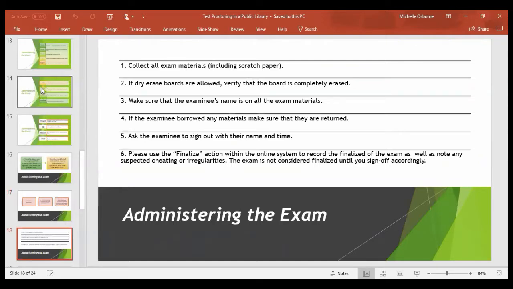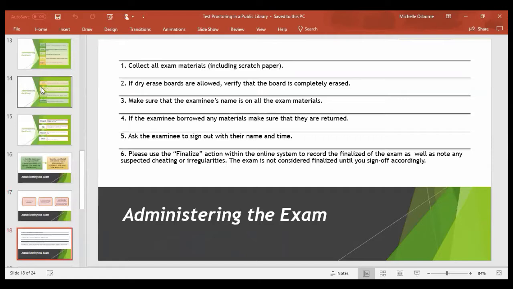And it's very important at the end to use the finalize action. So what you'll do is you go into the UNC system, and there is a finalize state that you must make sure that you record their test, time that they started, time that they stopped, and if there's any questions for the instructor, that is when you put that information in. But that is very important.